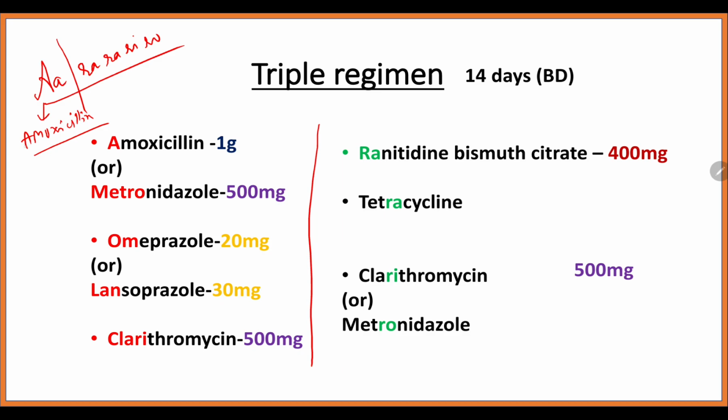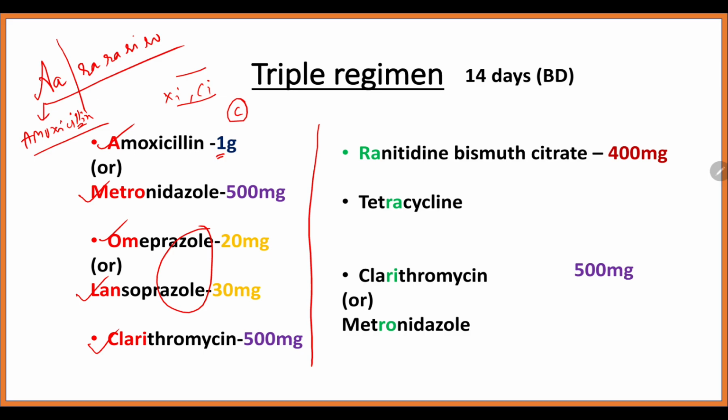From amoxicillin, we'll get A for amoxicillin, M for metronidazole, O for omeprazole, and CI as the pronunciation of C, so we'll stick to clarithromycin. At last, L is coming, so L for lansoprazole. The prazole group can be either omeprazole or lansoprazole, and above it is either amoxicillin or metronidazole, any one drug. The dose is, A is the first letter, so it is 1 gram.